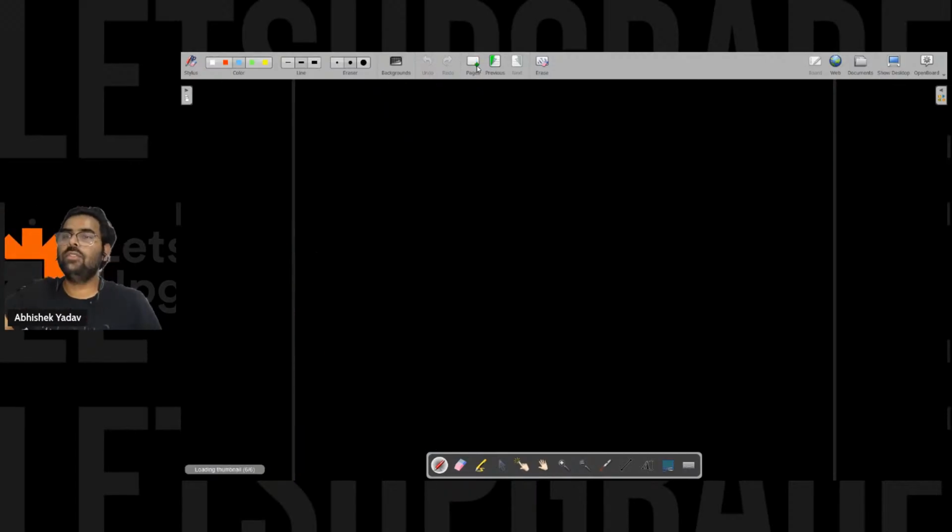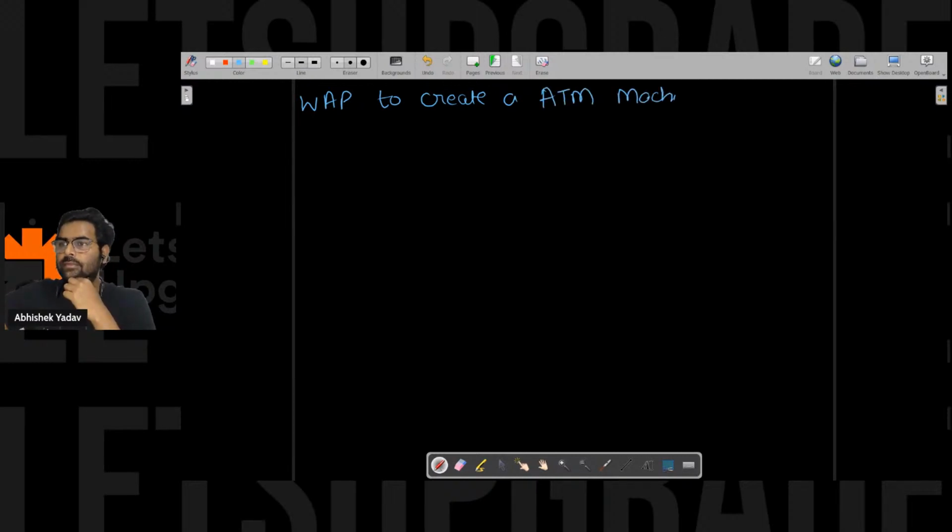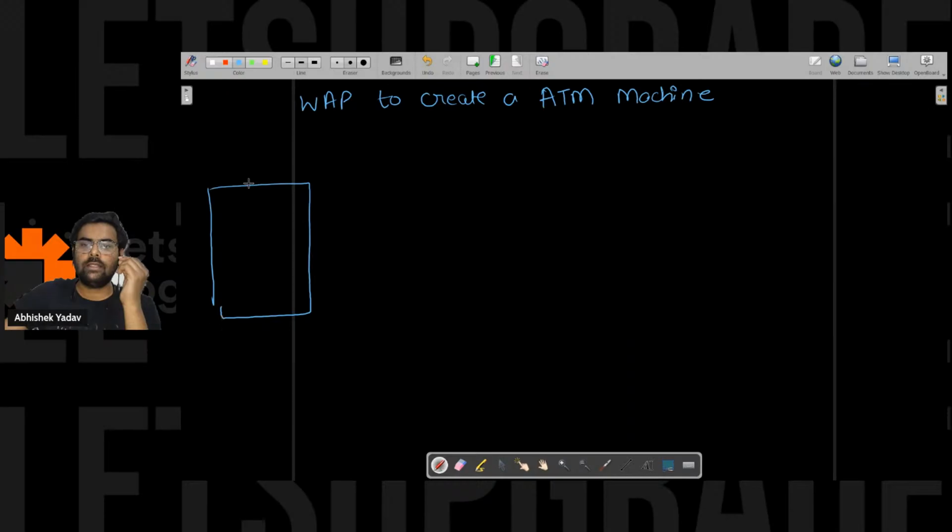So what we have to do now? Let's take a practical example here, right? Write a program to create a simple ATM machine. So basically, what we do in the ATM machine, this is the ATM machine we have, and in the ATM machine we have two options. So the first option is what? Option one.